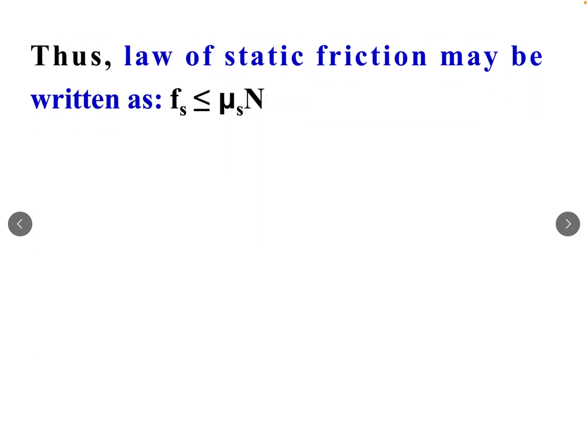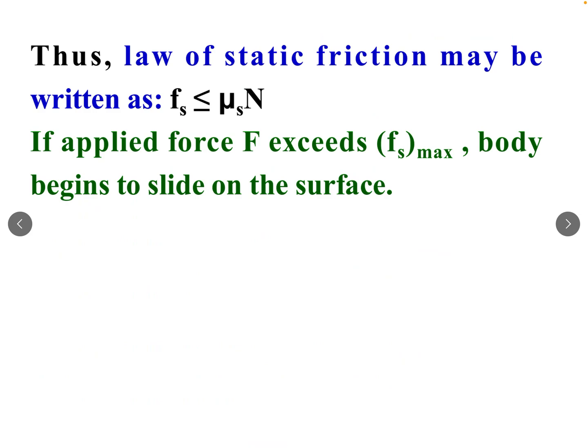Thus, the laws of static friction may be written as: static friction is either less than or equal to mu s N. If applied force F exceeds Fs max, the body begins to slide on the surface.